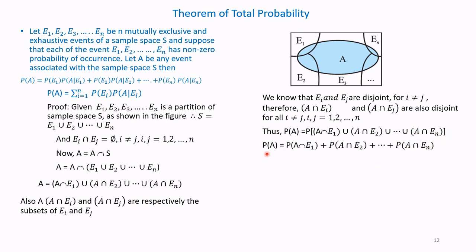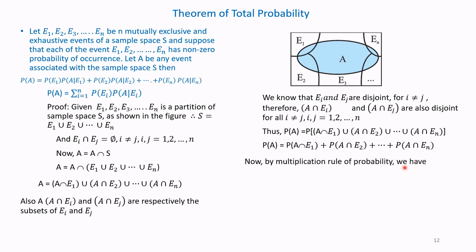Therefore, the probability of A is equal to the sum of the separate probabilities: P of A intersection E1 plus P of A intersection E2 etc. up to the probability of A intersection En.